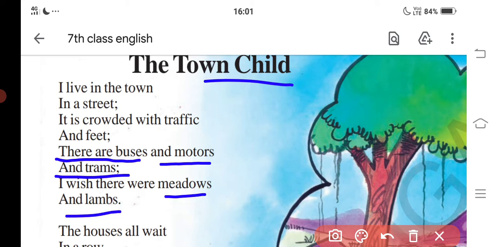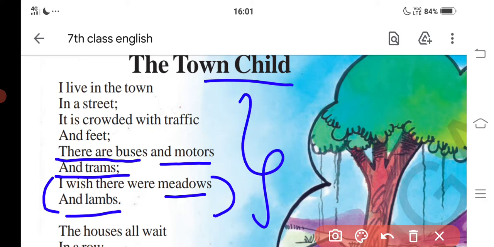Means like in the village we can see small farms or huts, like that. The town child wanted to live there. Okay, next, this is the first stanza. Next, let's see the second stanza.